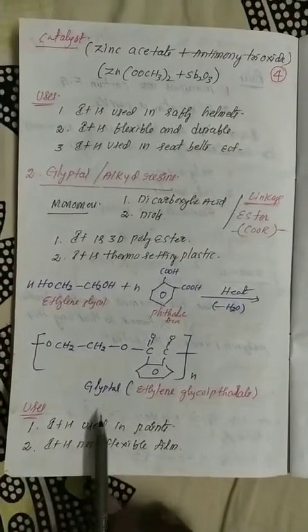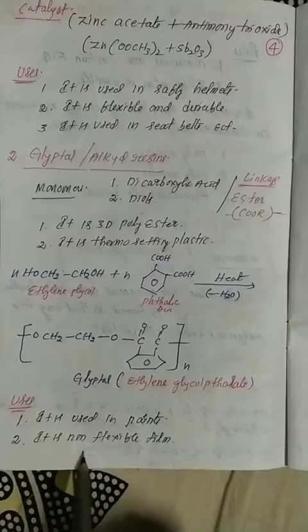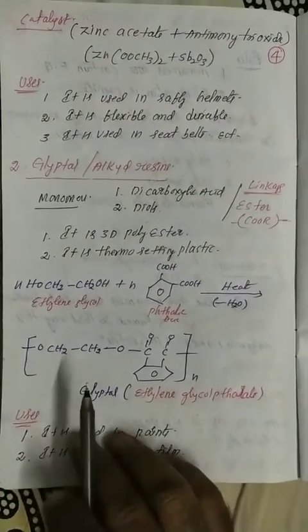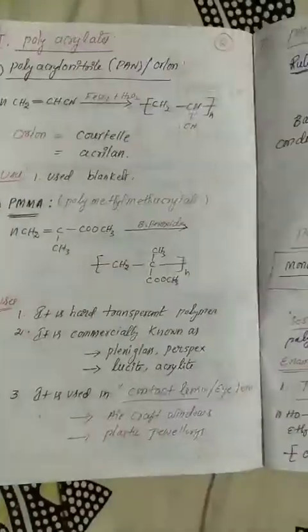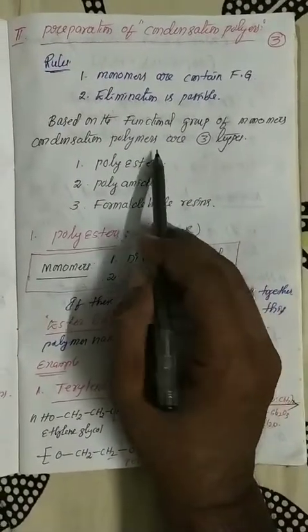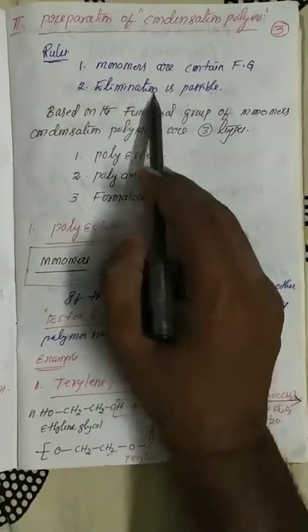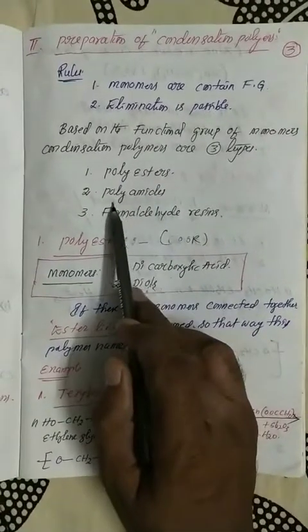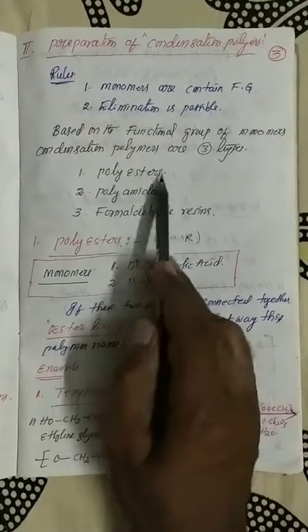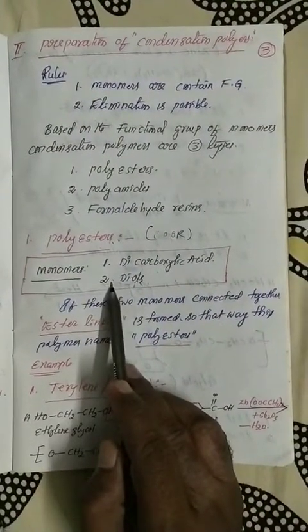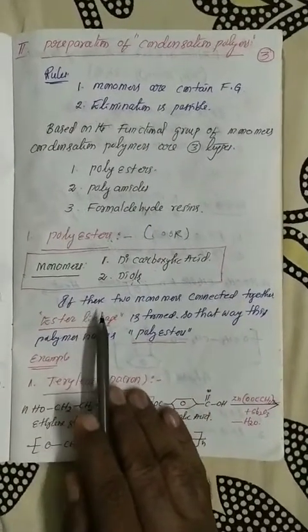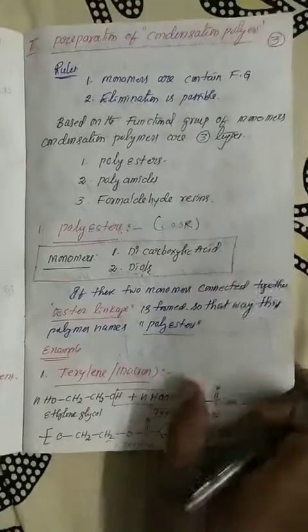What are the uses of Glyptal? It is used in paints. It is used in non-flexible films. See my dear students, the first category is completed. Polyester, once again repeated: based on the monomer functional group, the polymers in condensation polymerization fall into three categories: polyester, polyamides, and formaldehyde resins. Polyester is already done. If two monomers are connected together by removing a water molecule, ester linkage is formed. That's why that polymer name is polyester. The best examples are Terylene and Glyptal.